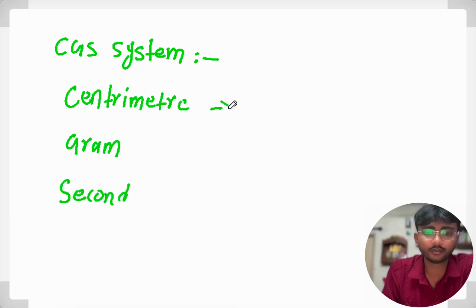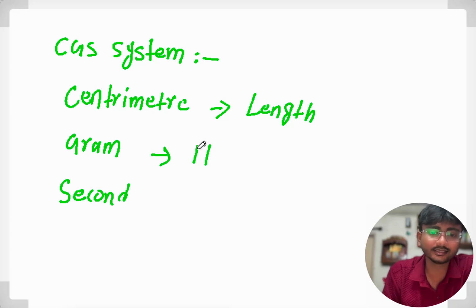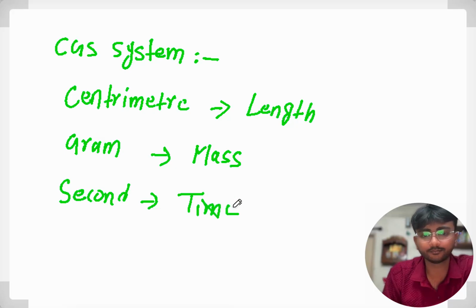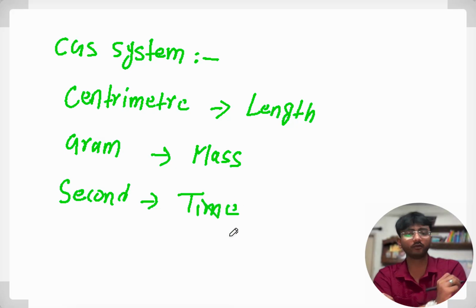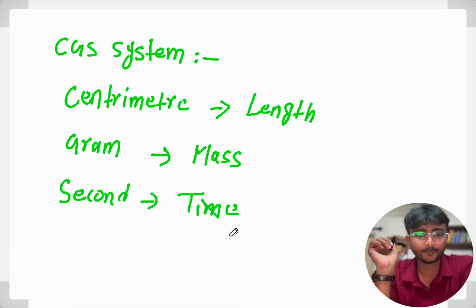In this system, the unit of length is centimeter, the unit of mass is gram, and the unit of time is second. This is all about the CGS system, right?